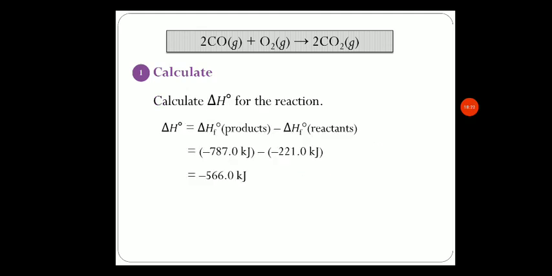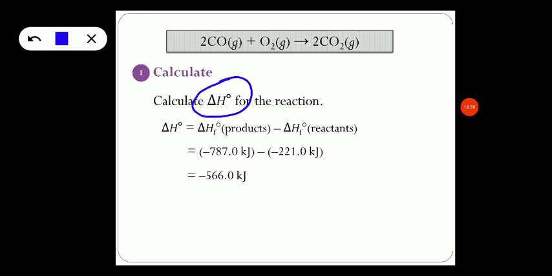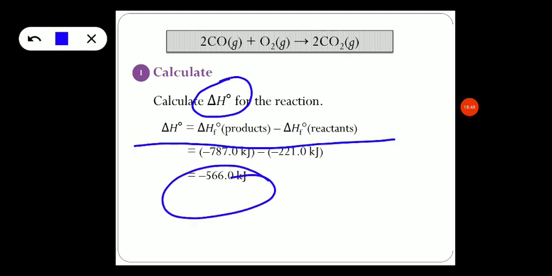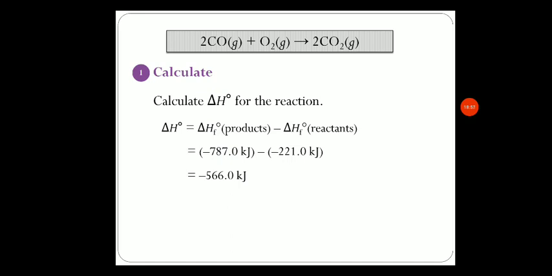Then let us find the final expression, that is, we have to calculate standard heat of reaction. What is the expression we have to make use of? That is standard heat of formation of products minus standard heat of formation of reactants. We have calculated both. So substitute the values: minus 787.0 kilojoules minus of minus 221.0 kilojoules. If you solve it, it will come out with the answer minus 566.0 kilojoules. So well students, we have understood what is a standard state, what is standard heat of formation and what is standard heat of reaction as well.